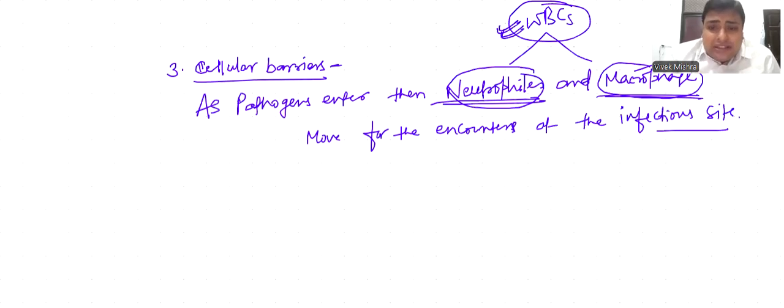Size of neutrophil is small, so it is unable to kill most of the pathogens. But size of macrophage is large. It can kill pathogens, damaged cells, and other cell debris, and protect our body from pathogens or disease.